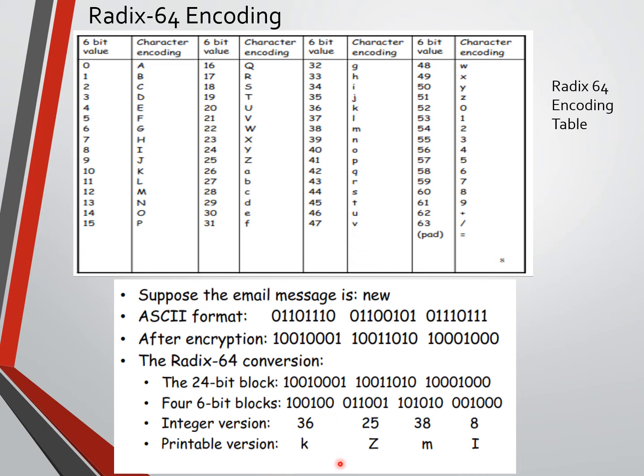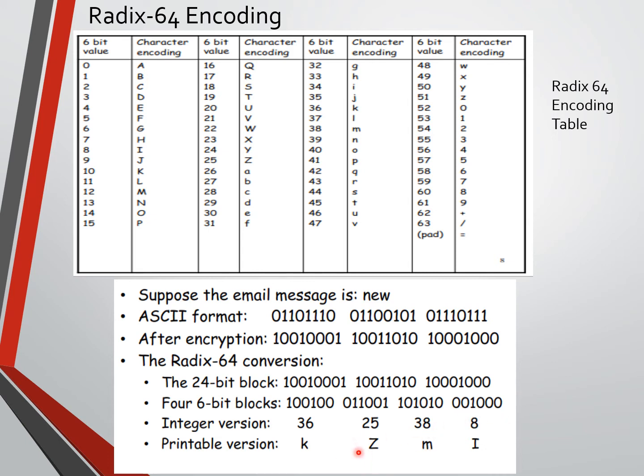Yes, there is a k. Next, 011001 has the decimal value 25. So where is 25? 25 is here. This 25 we use to encode capital letter Z. The same for 38 and 8.